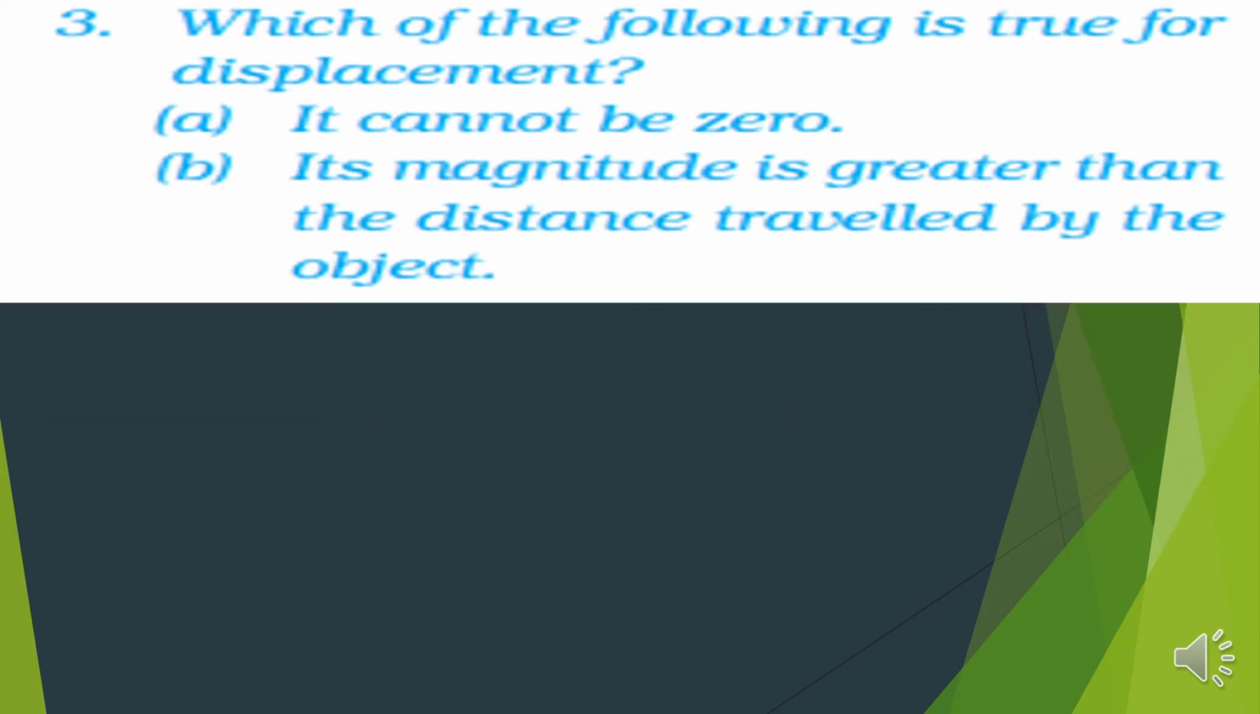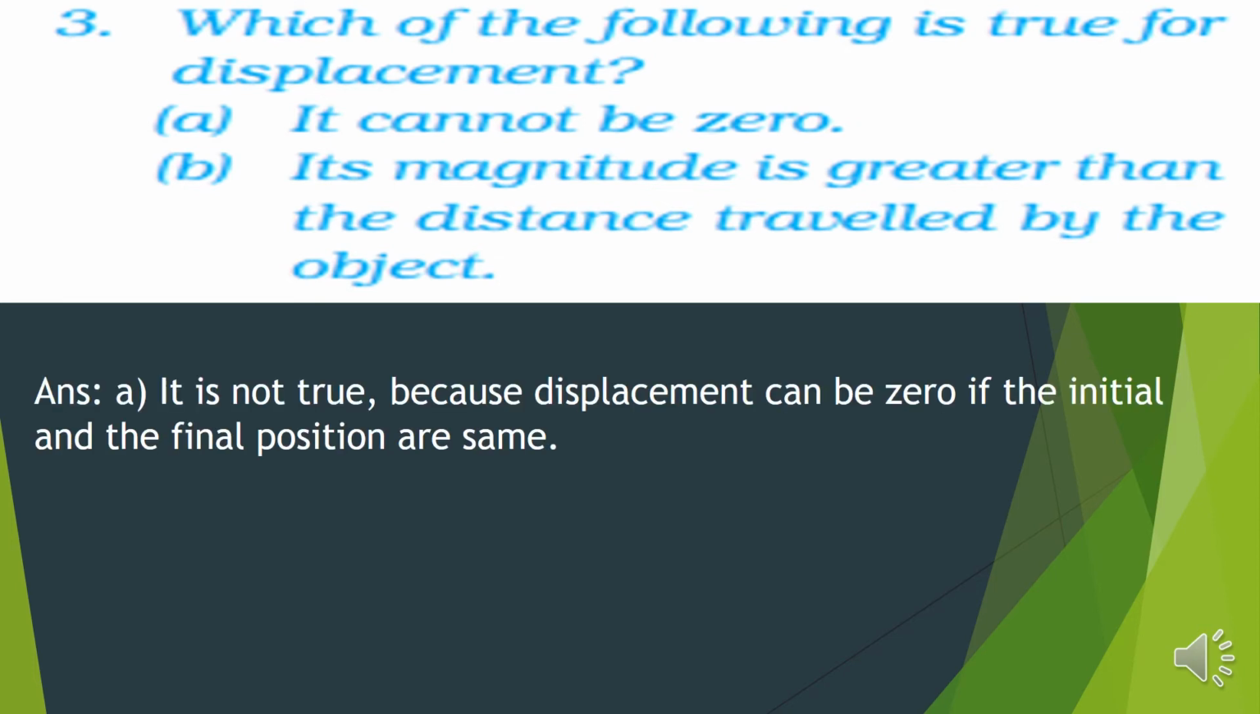See the third question. Which of the following is true for displacement? First part, it cannot be 0. So let us answer the first part. It is not true because displacement can be 0 if the initial and the final positions are same. We have already seen it. Okay, so it is not true. What the second part says, its magnitude is greater than the distance traveled by the object. Can this be true? Let us see.